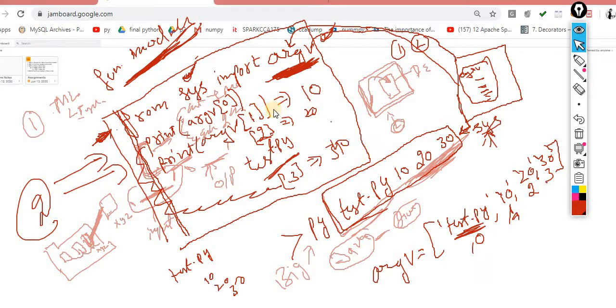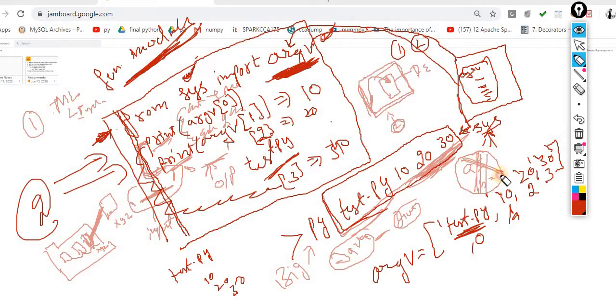Basically, the major advantage of this is that it is faster than other types of user interfaces. It is quite faster, and it takes less memory. Take a simple scenario. In the previous example, we used a is equal to b is equal to. Here we are not using this, so we save the memory of these two variables. This is one advantage.